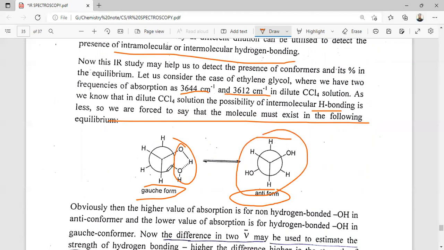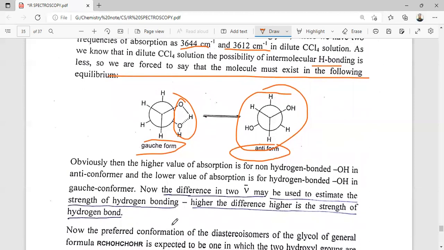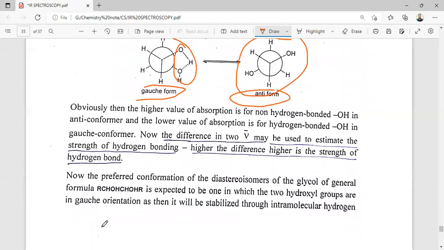So for the gauche form, the OH stretching frequency is lower compared to this. Obviously, the higher value of absorption is for the non-bonded OH in the anti conformer, and the lower value of absorption is for the hydrogen bonded OH in the gauche conformer. Now the difference in the two ν̄ values may be used to estimate the strength of hydrogen bonding. The higher the difference, the higher the strength of hydrogen bonding.